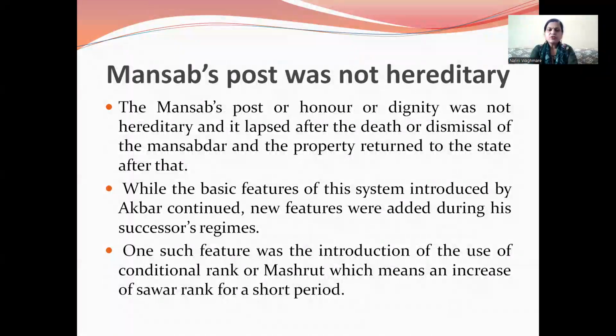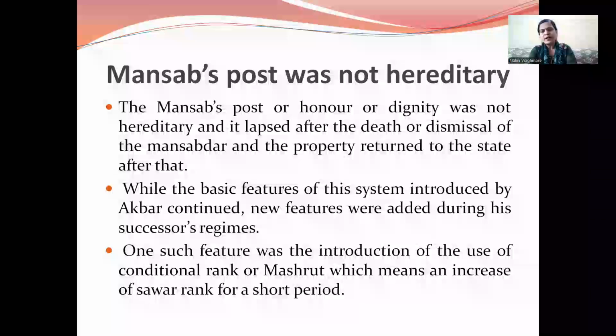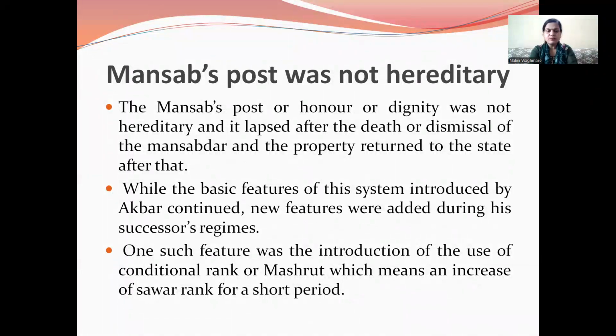While the basic features of this system introduced by Akbar continued, new features were added during his successors' regimes. One such feature was the introduction of conditional rank, or mashrut, which means an increase of Sawar rank for a short period.